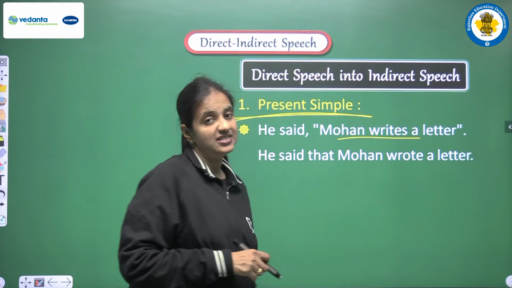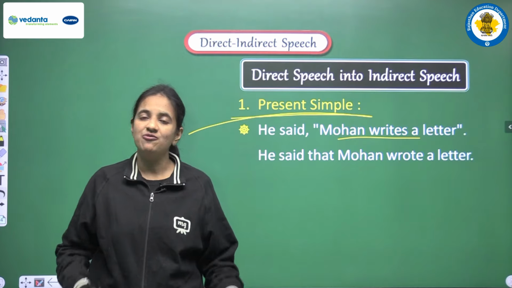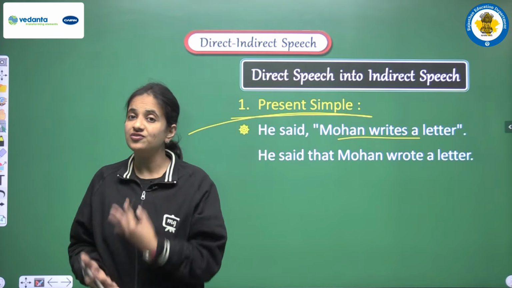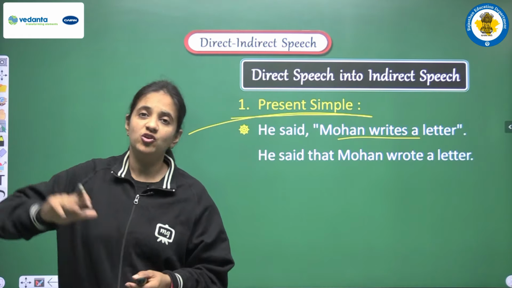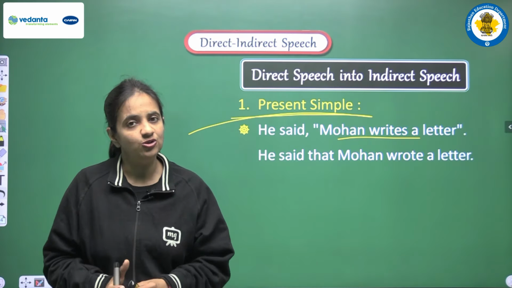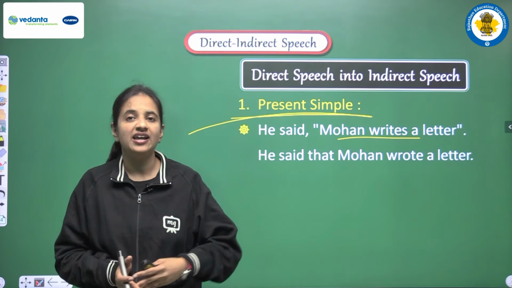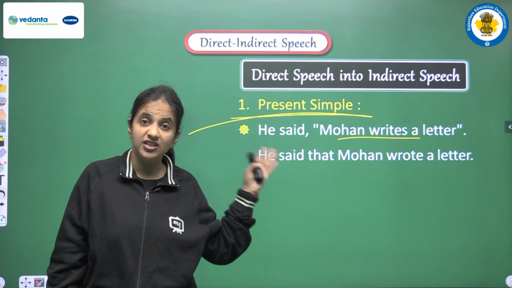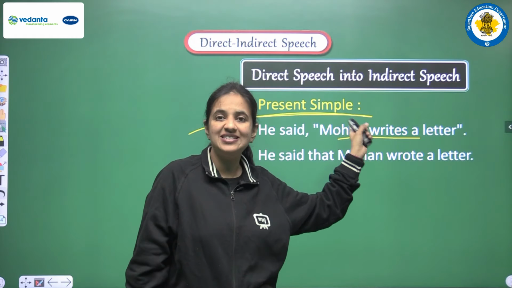Writes, this is present simple, and students, one more time I am repeating this thing, you have to be very careful regarding the rules of the tenses. You have to study the tense topic very well, because that topic is very useful in so many other topics. It will be used in active passive, and in direct indirect it is going to be used a lot. So we have to observe that we are having present simple tense here.